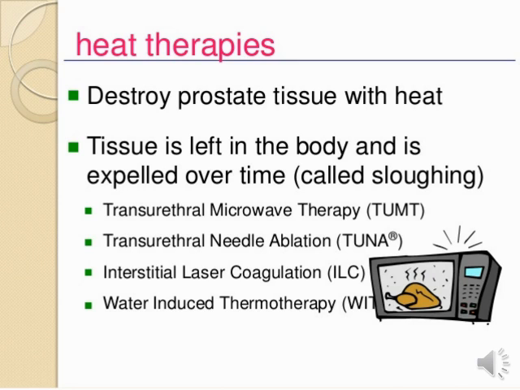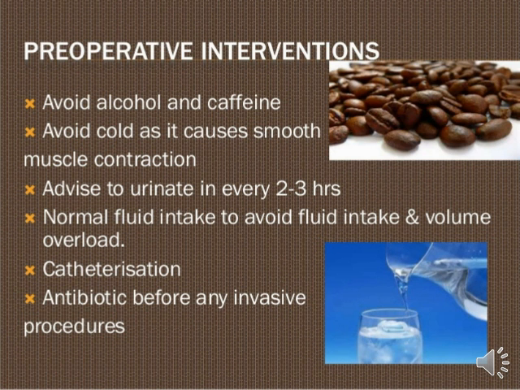Now in a BPH condition there are lots of surgeries, so let's see surgical management. So students, we all know that before performing the surgery, our first thing is pre-operative intervention. It is very necessary. So firstly we will see pre-operative management in BPH condition. First, pre-operative management for BPH is to avoid alcohol or caffeine, and avoid cold as it causes smooth muscle contraction.